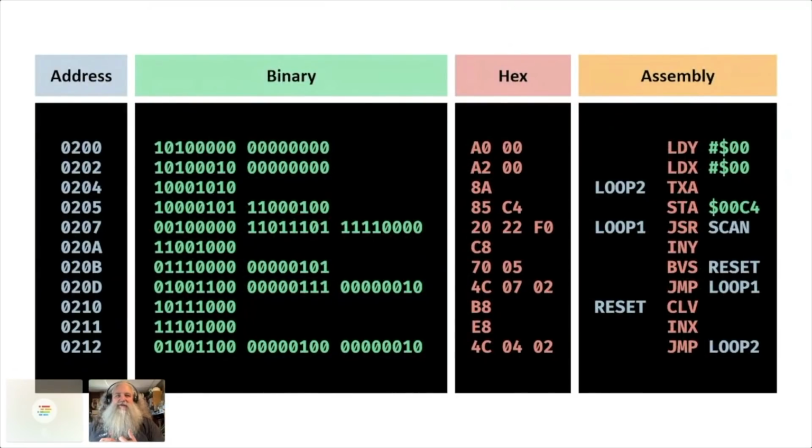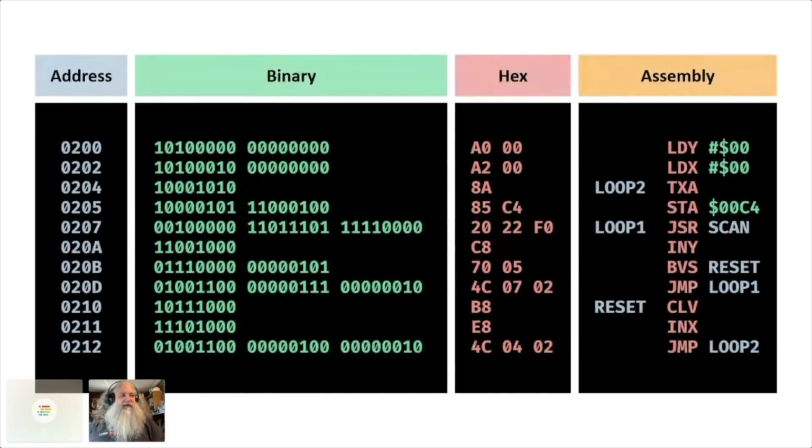So here on the left, we've got just an arbitrary address in memory. We've got the binary representation, the bits that represent this short machine language instruction, machine language for a 6502 microprocessor. Actually, this was the code for my first machine language work, the first code I ever wrote in machine language back in the 80s. We've got those same numbers translated to hex. You can see hex is a little easier to work with, but you still got A000.